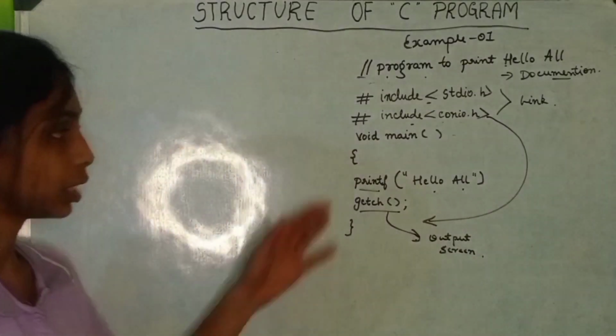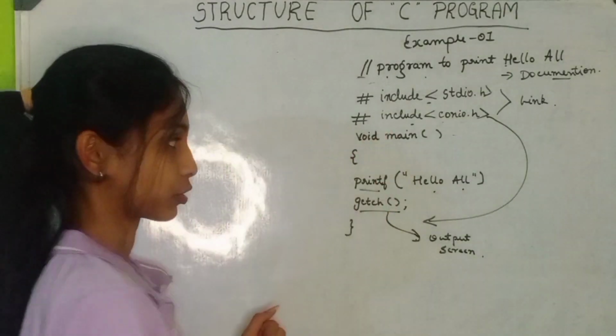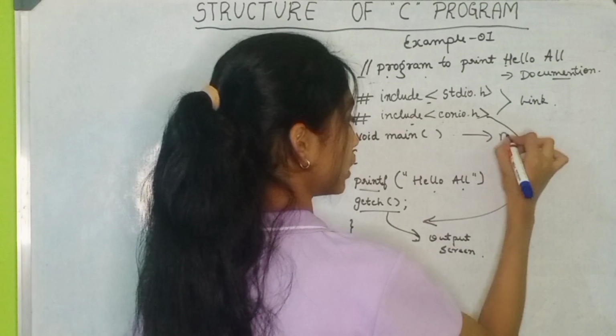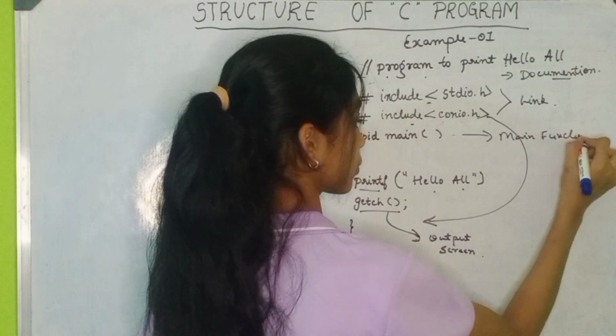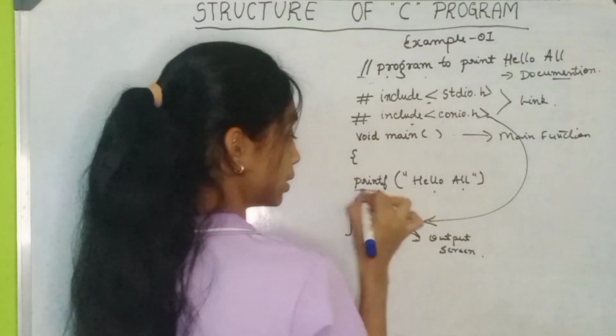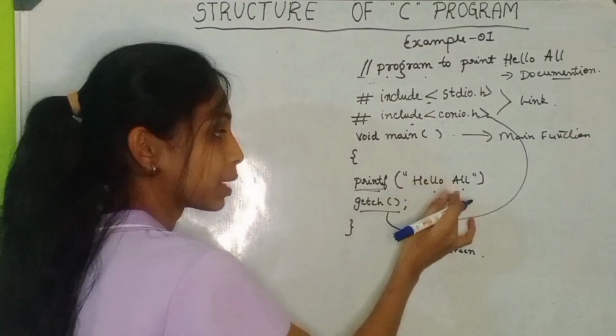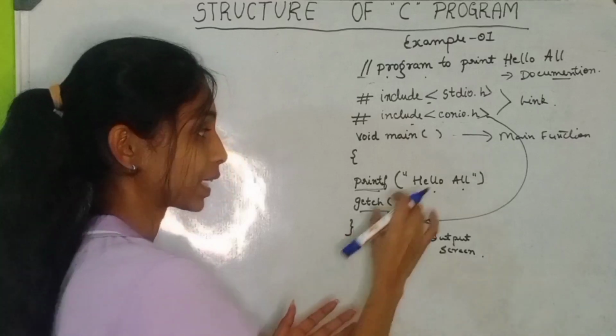Now this void main is the main function, and this printf is printing hello world, which is an executable statement.